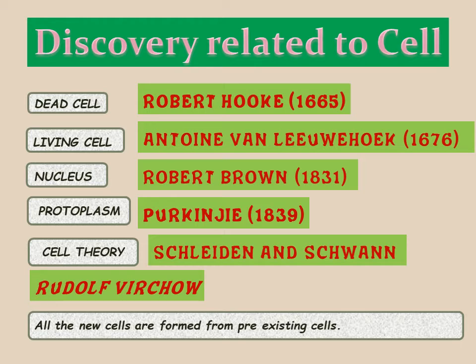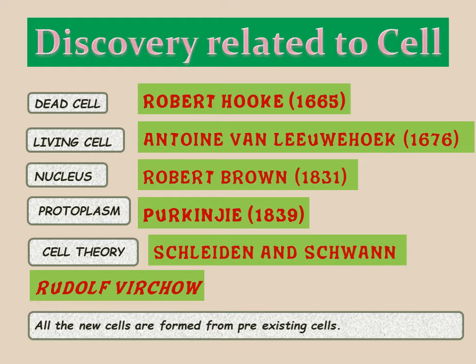You might have read this in class 8th. Then protoplasm was discovered by Purkinje in 1839. Then came Schleiden and Schwann, who gave certain postulates related to the cell that we will discuss later on.